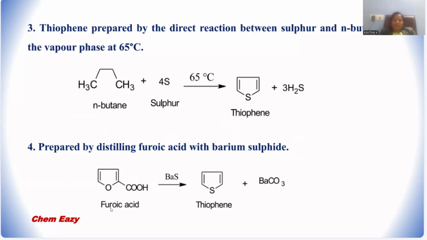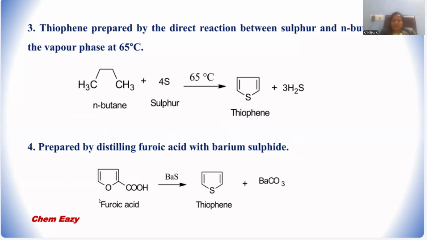Let me take another pathway, furoic acid. Furoic acid is a furan derivative, having a carboxylic acid at position number 2. It can be treated with barium sulfide. Whenever barium sulfide is added to the furan derivative, what will it do immediately? Oxygen will be replaced with sulfur, and the carbon dioxide will be taken up by the barium, so that barium carbonate will be formed. So both the reactions are possible within the same step.